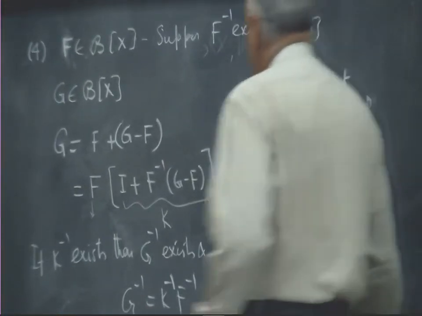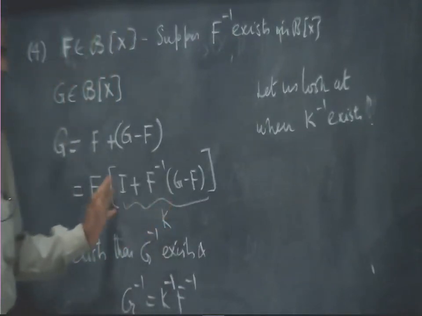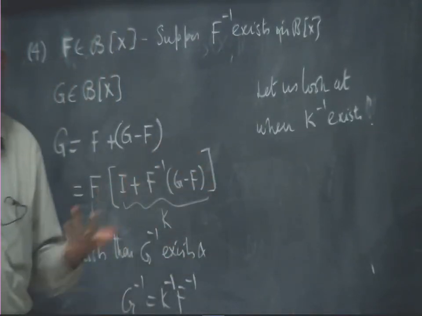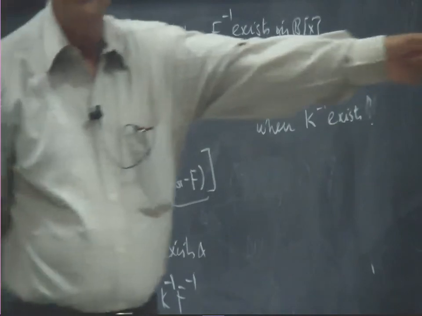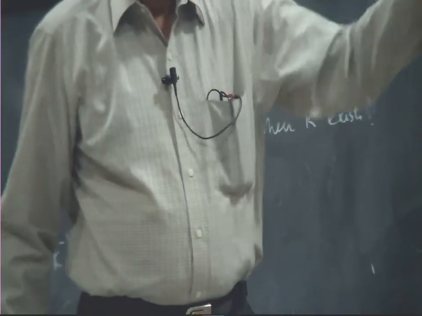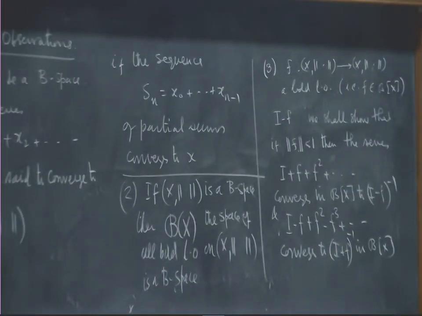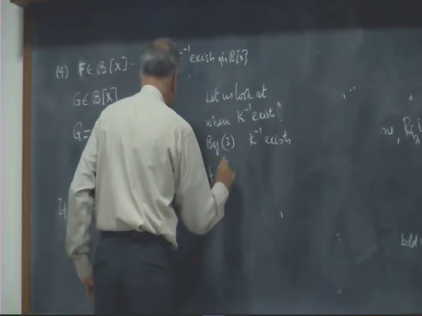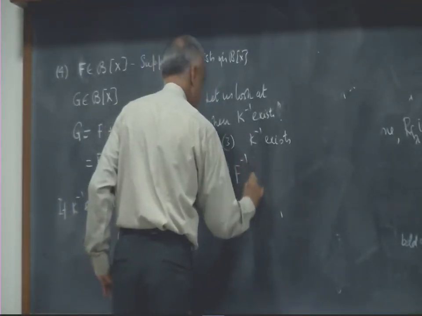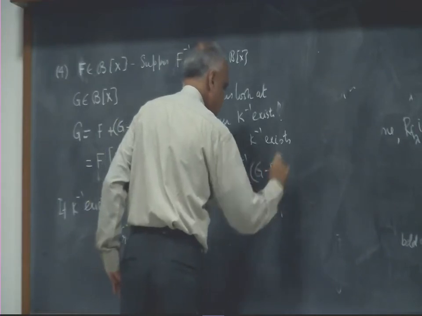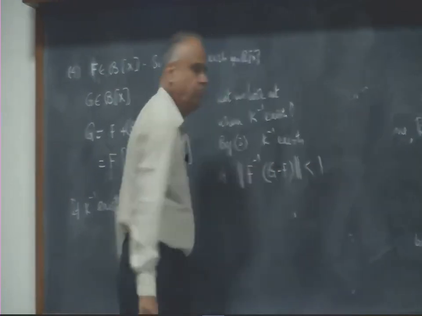Now, by 3, I plus something has an inverse if that something has norm less than 1. Remember, I plus F inverse exists if norm F is less than 1. So by 3, K inverse exists if norm of F inverse times G minus F is less than 1.